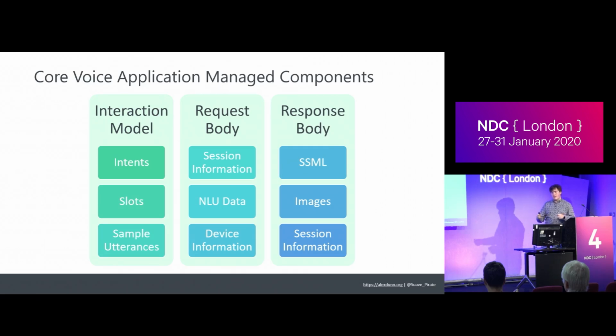So again, we basically get to start control at that interaction model level, and then we get to worry mostly about our business logic from the request that's sent to us, and the response that we have to build from it. From the interaction model, there's a few things we get to build and think about. Basically, it's a list of intents, which we just define and give a title. We provide slots, which are like variables that we need to extract from what's said in order to do our logic.